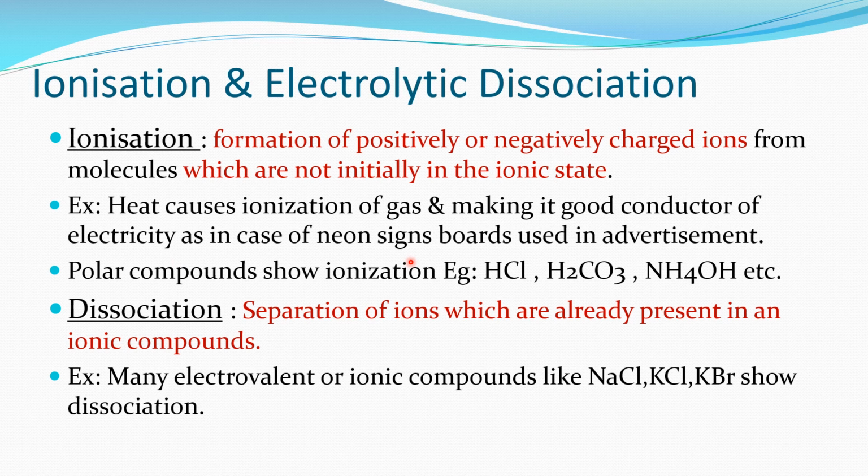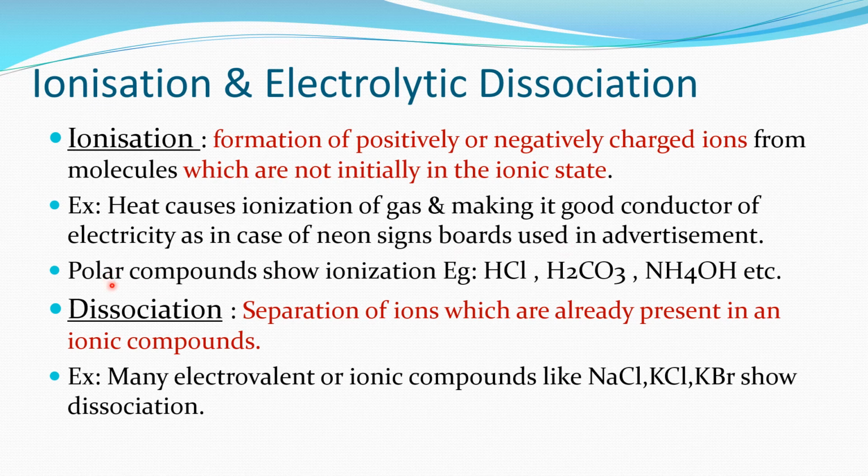As we see in the neon sign boards used in advertisement, high voltage electric current brings about the ionization of neon gas and other inert gases, due to which these gases glow with various colors.